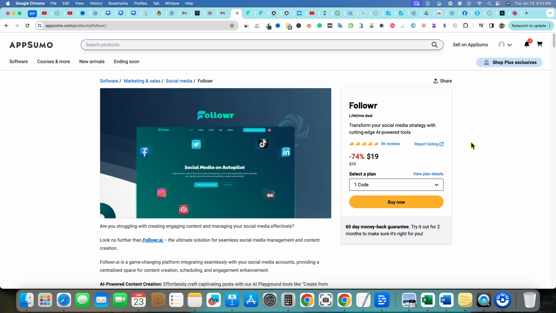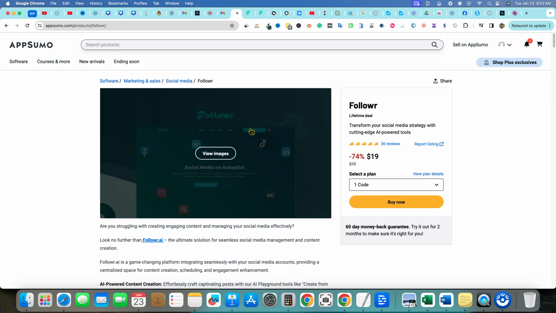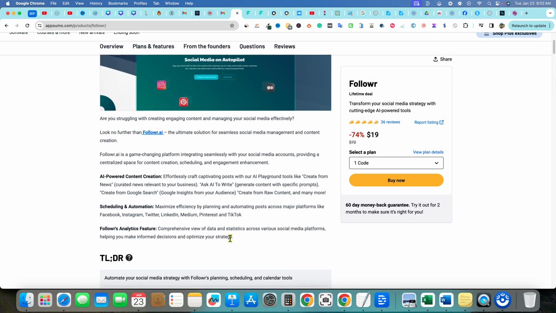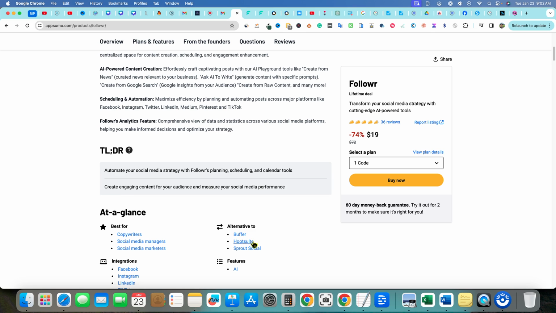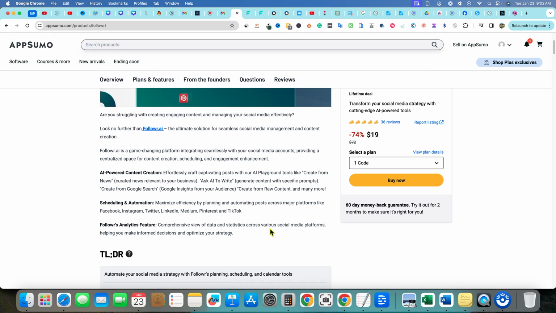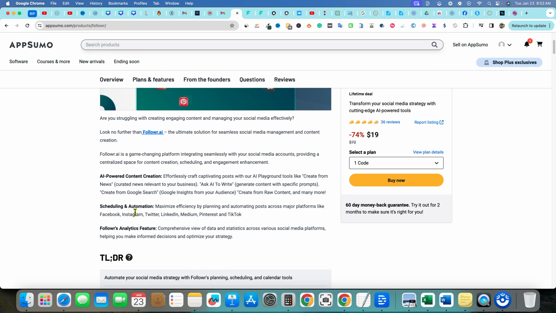All right, let's take a look at Followr. This is a new app on AppSumo, and this is an app that is going to be an alternative to Buffer, Hootsuite, Sprout Social, etc. There have been a lot of apps like this over the last few years on AppSumo. This is a scheduling automation app for your social media, places like Facebook, Instagram, Twitter, LinkedIn, Medium, Pinterest, and TikTok.